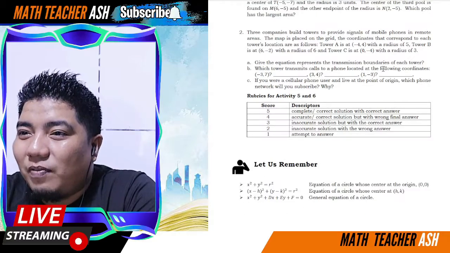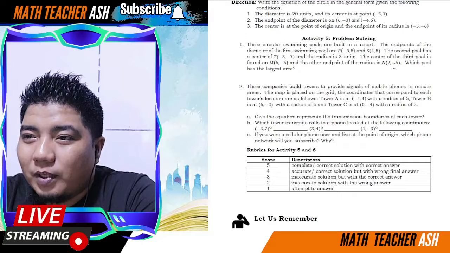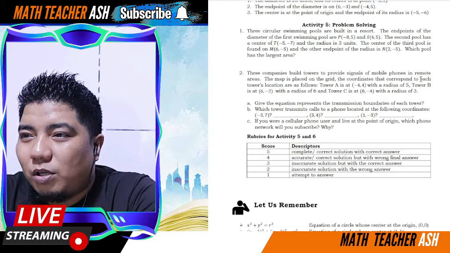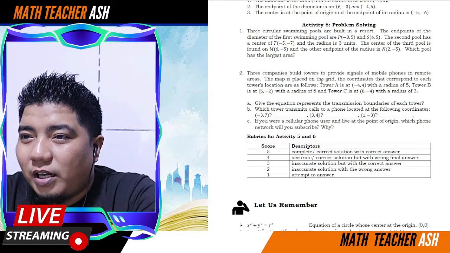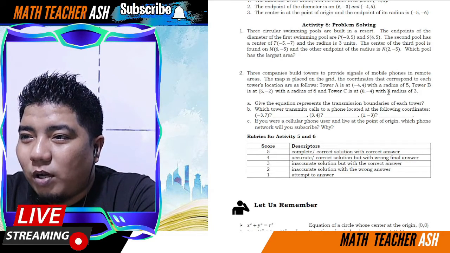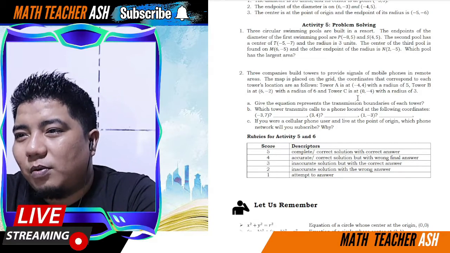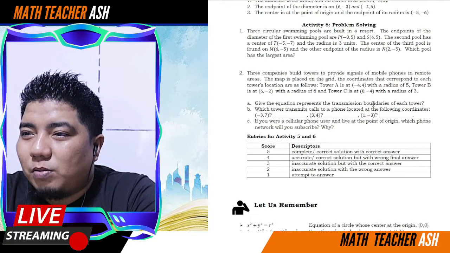Okay, then we have here, ito, rubrics na ito. May rubrics pala para dito. Okay, so we have here the 3 companies, towers, mobile phones. The map is placed on the grid. Okay, coordinates. Tower A is this one with radius. Yeah, Tower B is this one with radius. Yeah, Tower C is this one with radius. Given the equation represent the transmission boundaries of each.